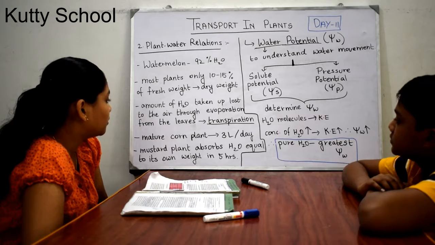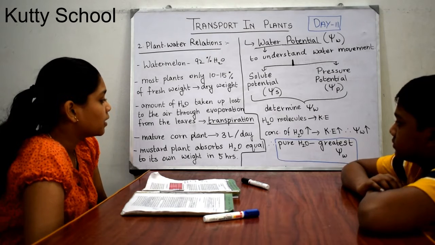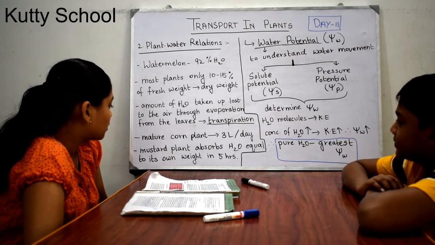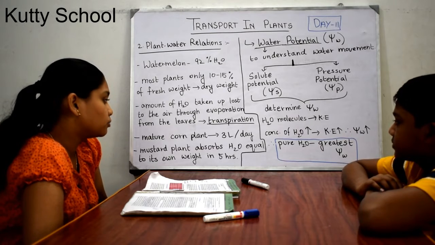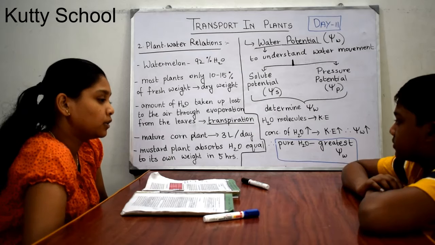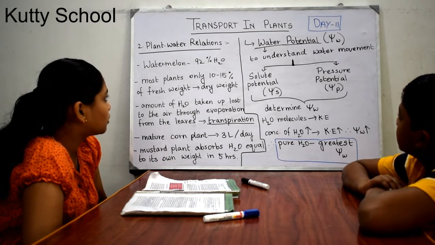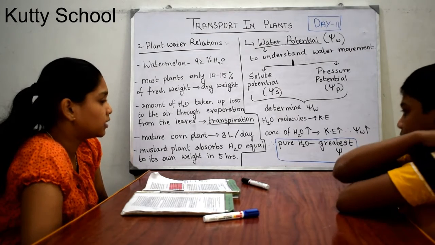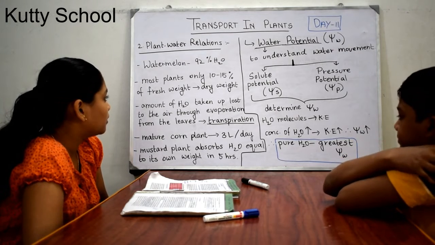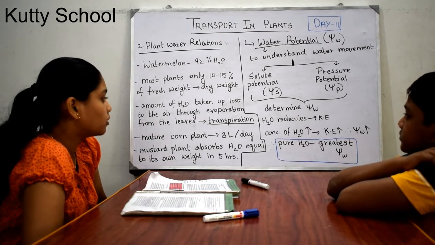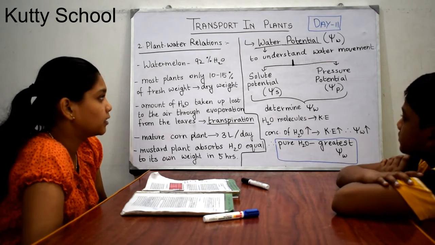So if you take the absorption of plants, how the plant absorbs water generally: for example, a mature corn plant absorbs 3 liters of water per day, whereas a mustard plant absorbs water equal to its own weight within 5 hours. So these are plant-water relations, how water is absorbed, and how important water is to plants.